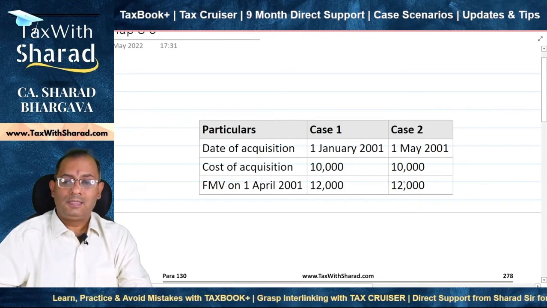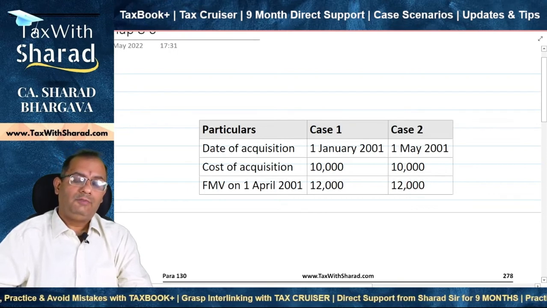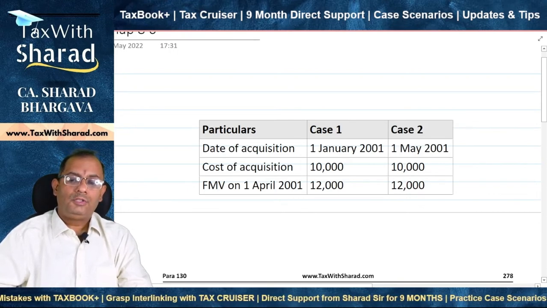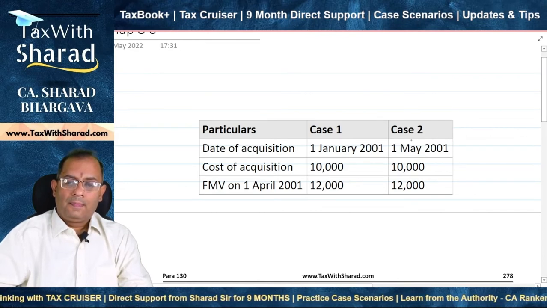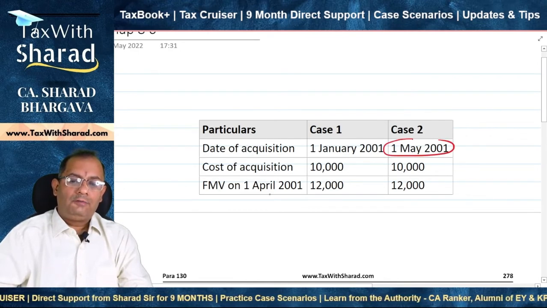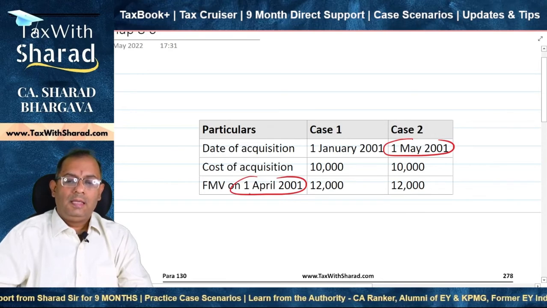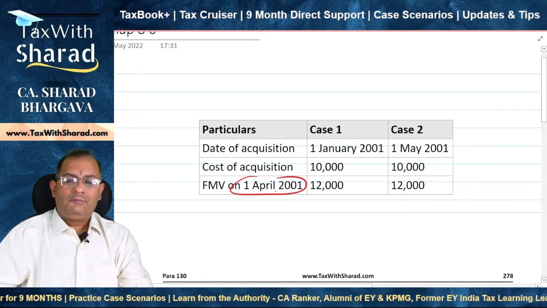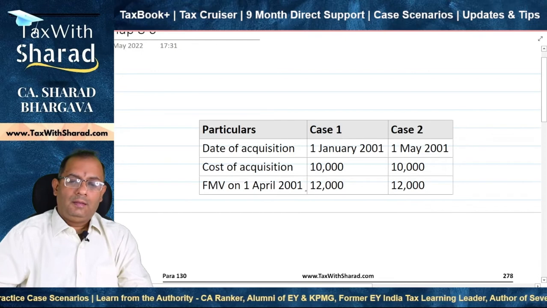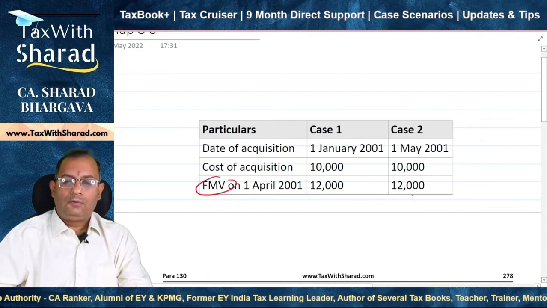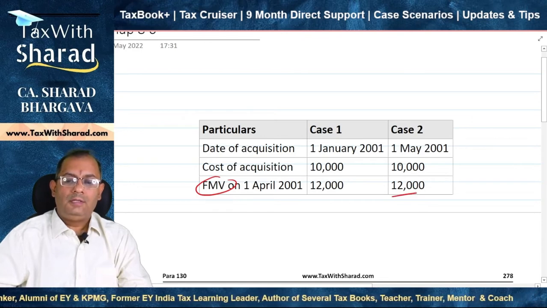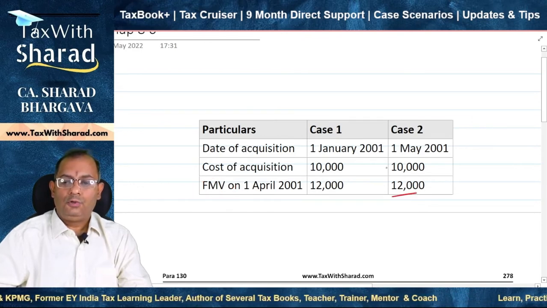This is not correct. In such a case, you cannot take the benefit of fair market value because you actually acquired the asset on 1st May, which is after 1st April. So the point to note is, if you acquire the asset after 1st April 2001, you cannot substitute the fair market value and treat it as cost of acquisition even if it is higher than your actual cost of acquisition.